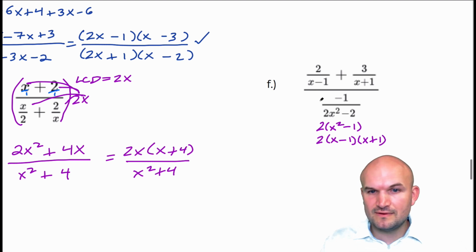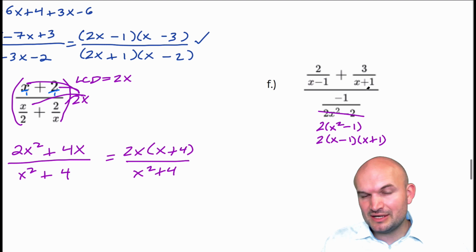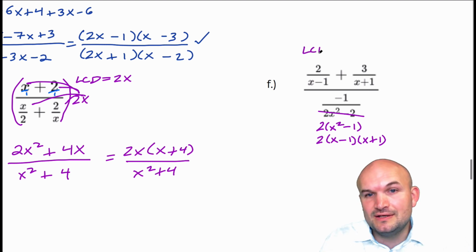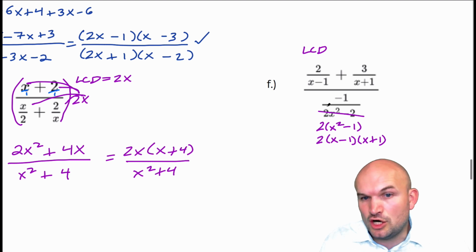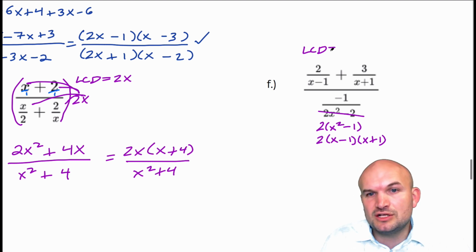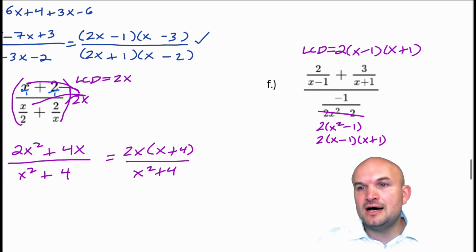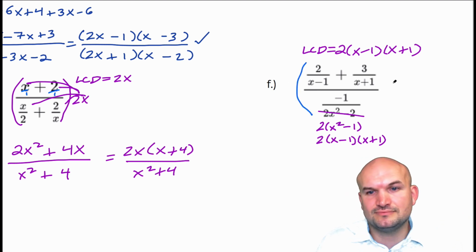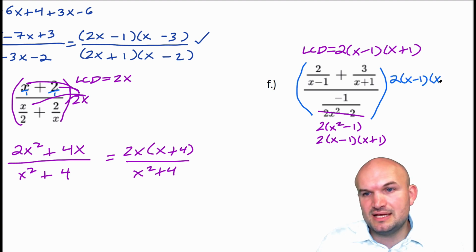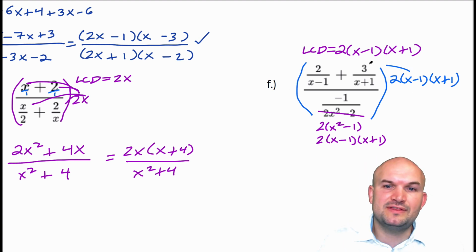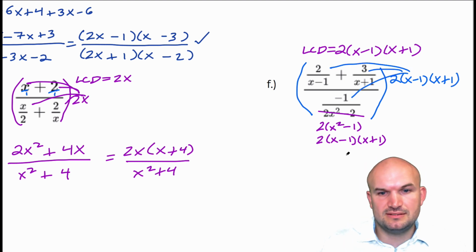So that is what these two denominators are. The only other thing I need to add is this 2. If these all had a 2 as well as an x minus 1 and x plus 1, that'd be my LCD. They already share these two, so it just includes a 2: 2 times x minus 1 times x plus 1. You could combine these fractions if you wanted to, but I'm just going to multiply everything times the LCD, so I'll have 2 times x minus 1 times x plus 1.